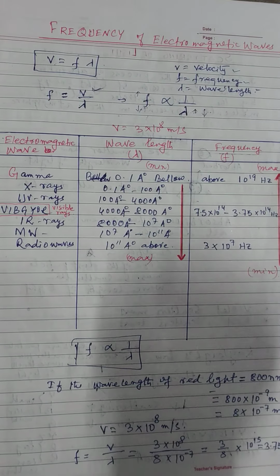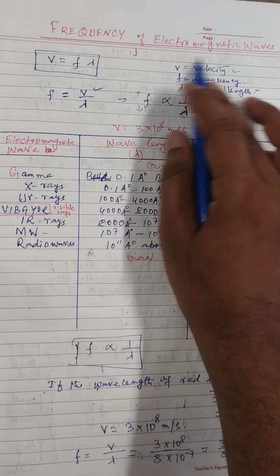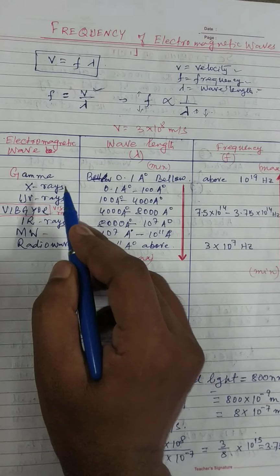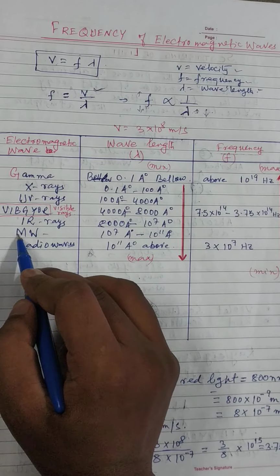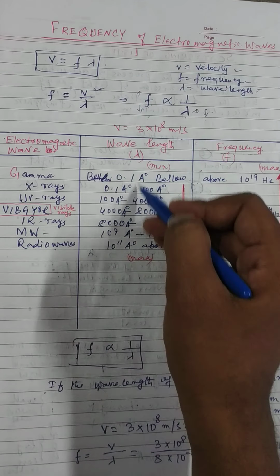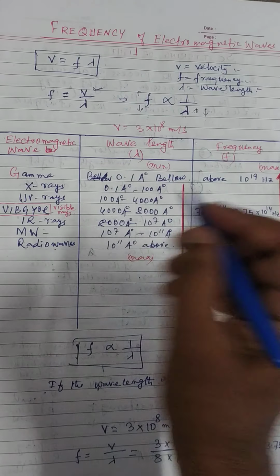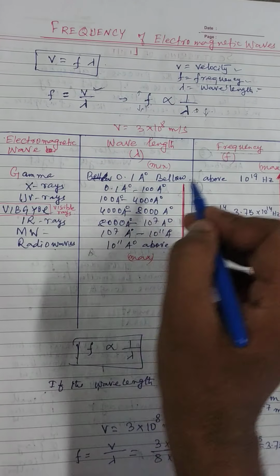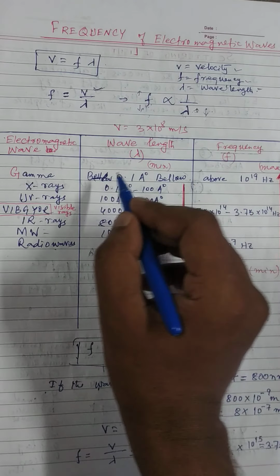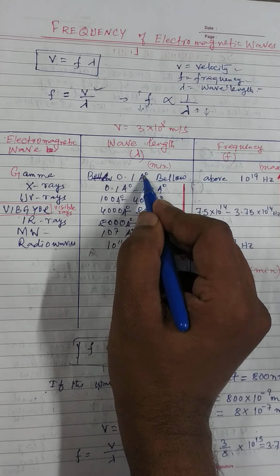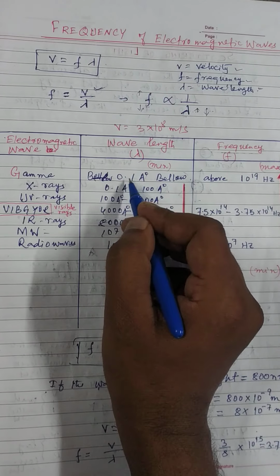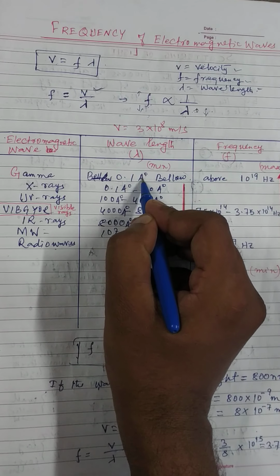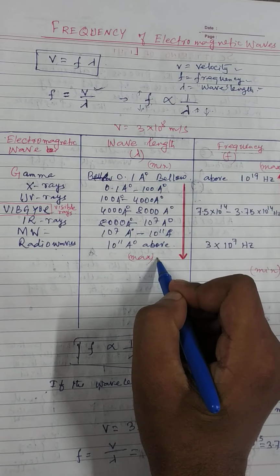Now we know the wavelengths of the electromagnetic waves. Here are gamma rays, X-rays, ultraviolet, VIBGYOR that is visible rays, infrared, microwaves, radio waves. So all wavelengths are given. Look at this. Gamma rays have the minimum wavelength, below 0.1 angstrom, and radio waves have the maximum wavelength.